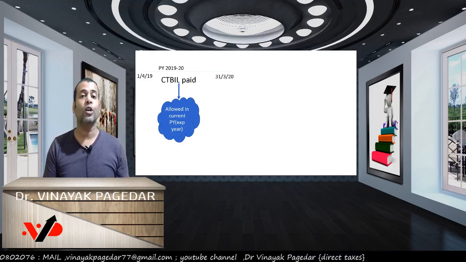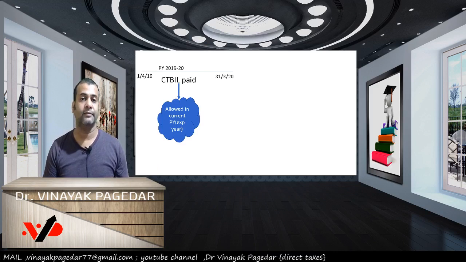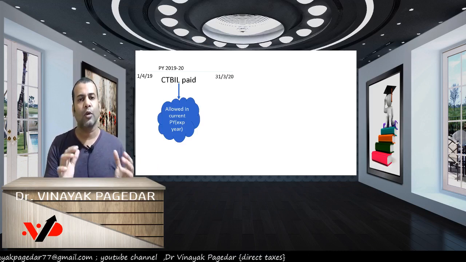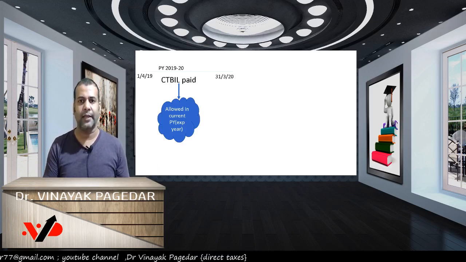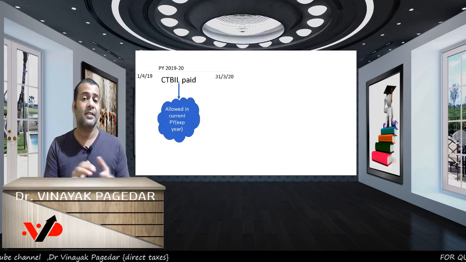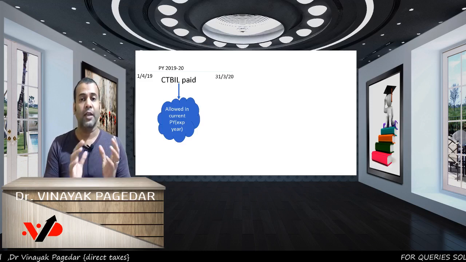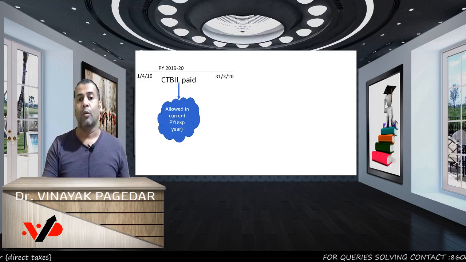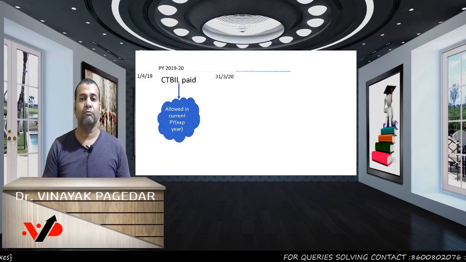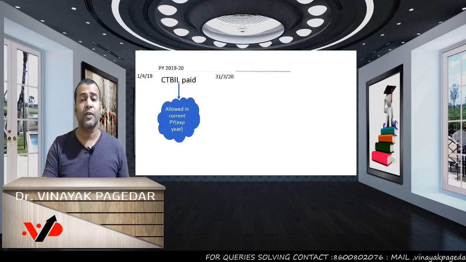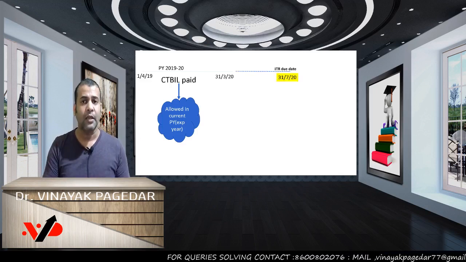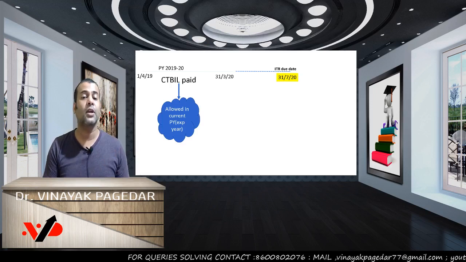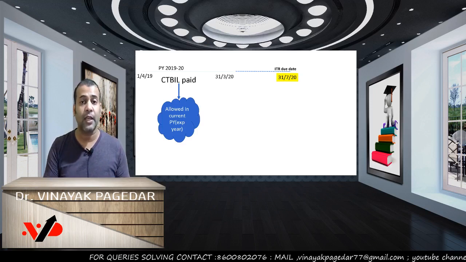Let us say you could not pay these in 1920. For some reason, you could not pay it in 1920. Then what income tax says is, we'll give you an extension up to your ITR due date. What is your ITR due date? I say income tax, my ITR due date is 31st July 2020. They say, okay, we'll give you an extension up to 31st July 2020.